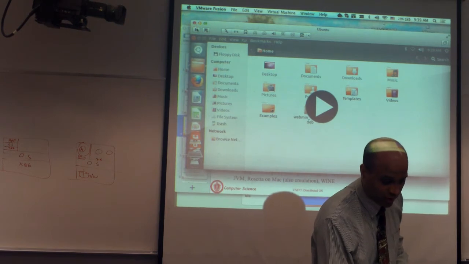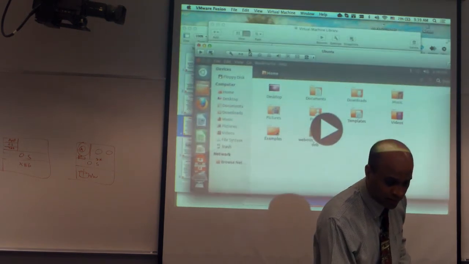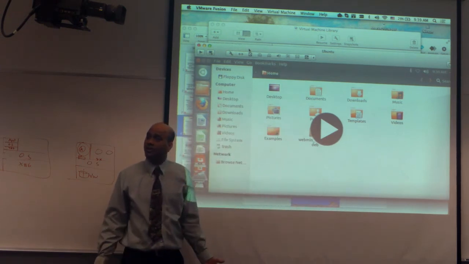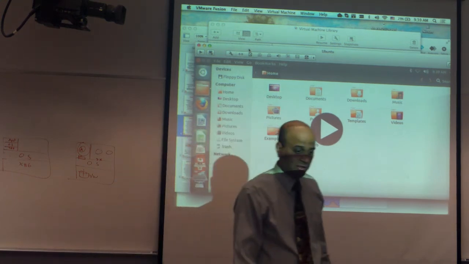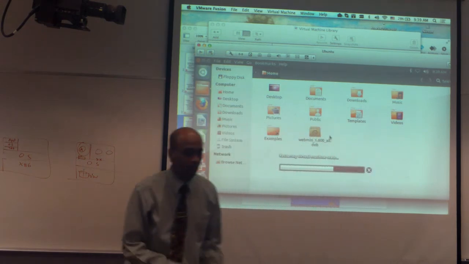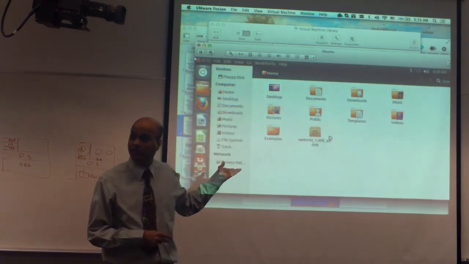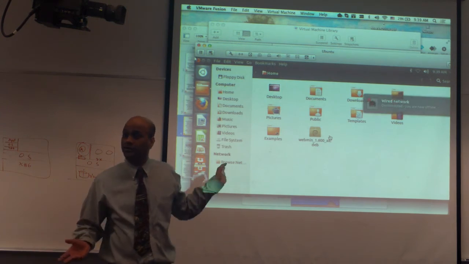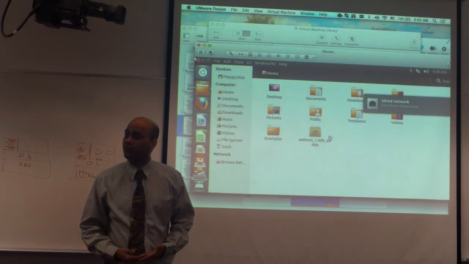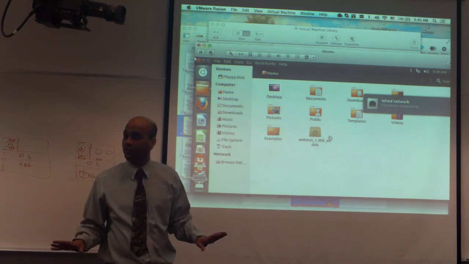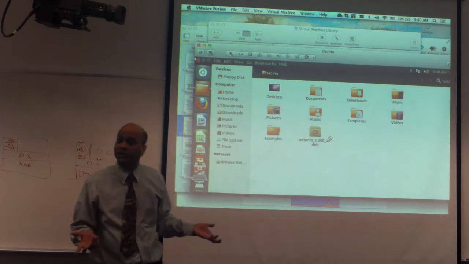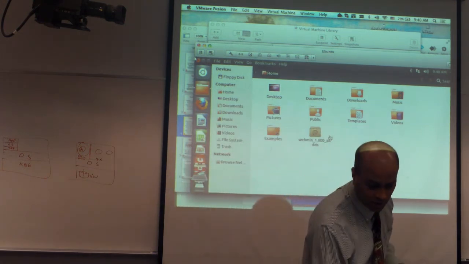I assume some of you have used virtualization, so I'm not going to go too much into this demo. The other thing I should mention is that whatever is happening inside this virtual machine is transparent to the underlying OS. Let me just restart this. This is full-fledged Linux running inside a virtual machine. It has its own processes, maybe dozens of them, running on the virtual machine. OS X cannot see any of that. It only sees the virtualization process. The actual processes running inside the Linux machine are completely invisible to the underlying OS.